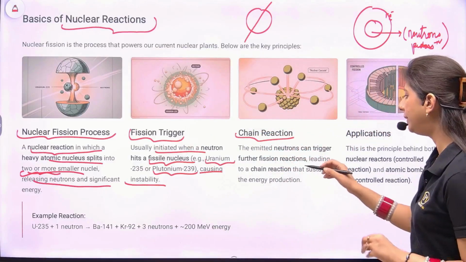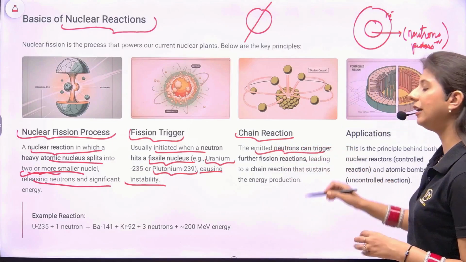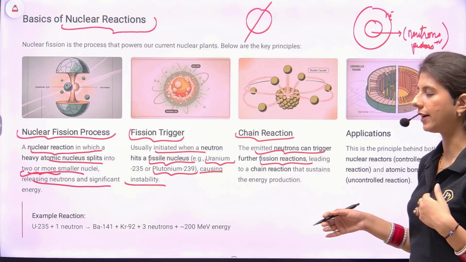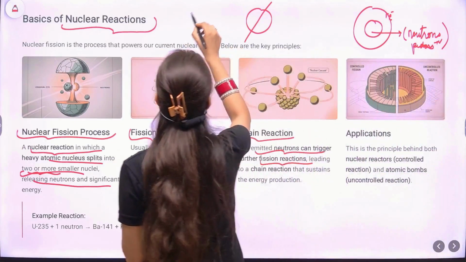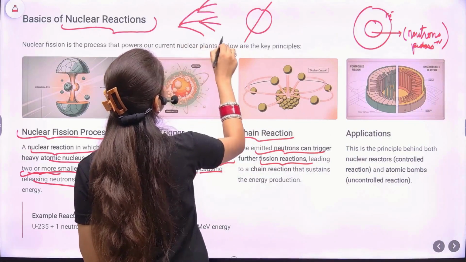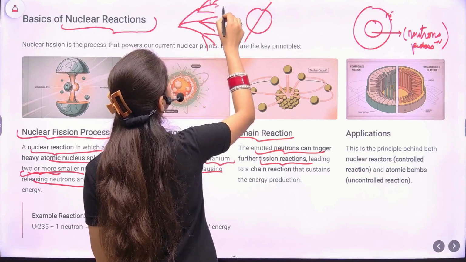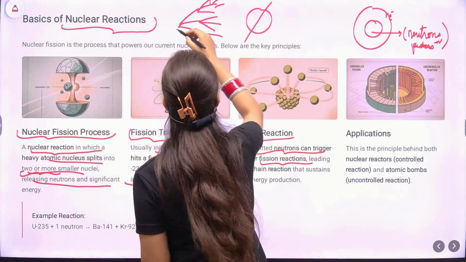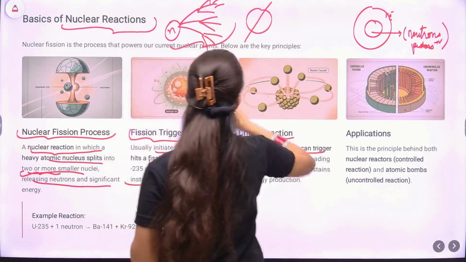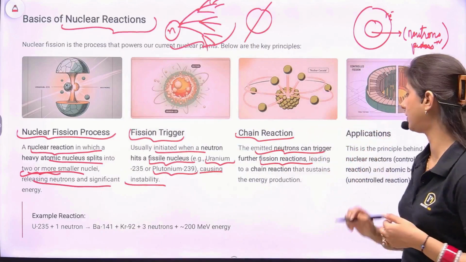Because the emitted neutrons can trigger further fission reactions, leading to a chain reaction. For example, if it is emitting 3 neutrons, then each will emit 3 and the reaction can continue. So this is a chain reaction.